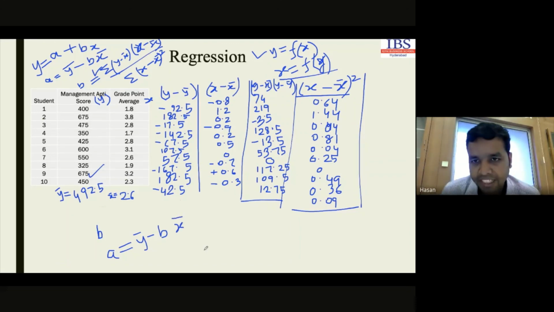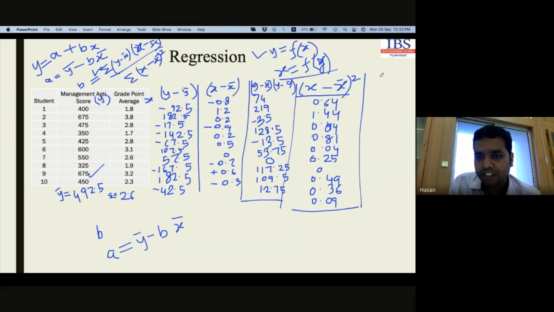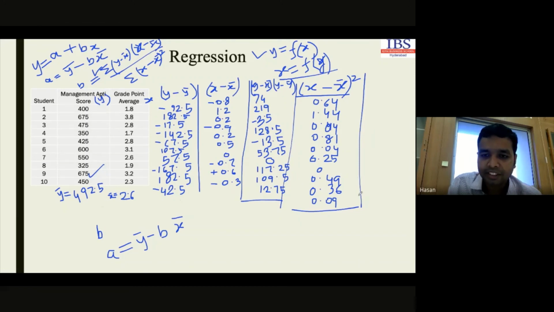Up to this, is there any confusion? Anyone? Do you have any confusion up to this? No, sir. No confusion. We can take the sum. It will take around 2-3 minutes. Please complete this one. After that, we can move further. So what will be the sum here? You just take the sum and tell me what will be the sum for this one and for this one.